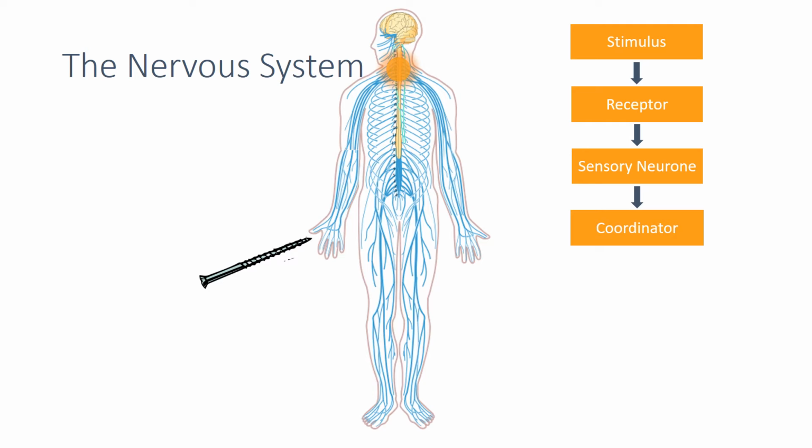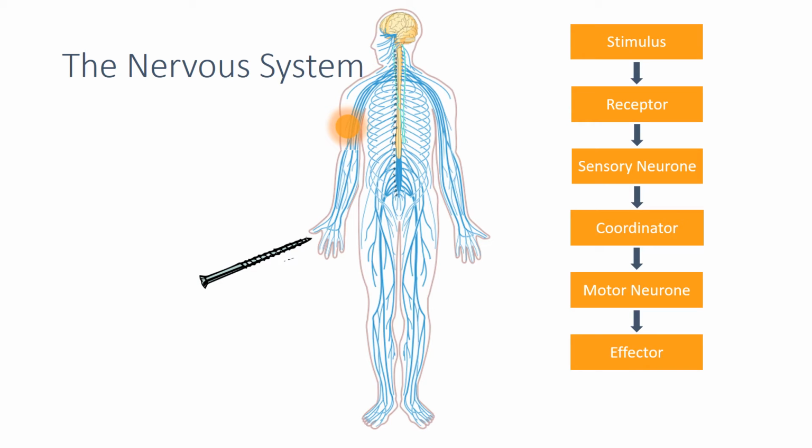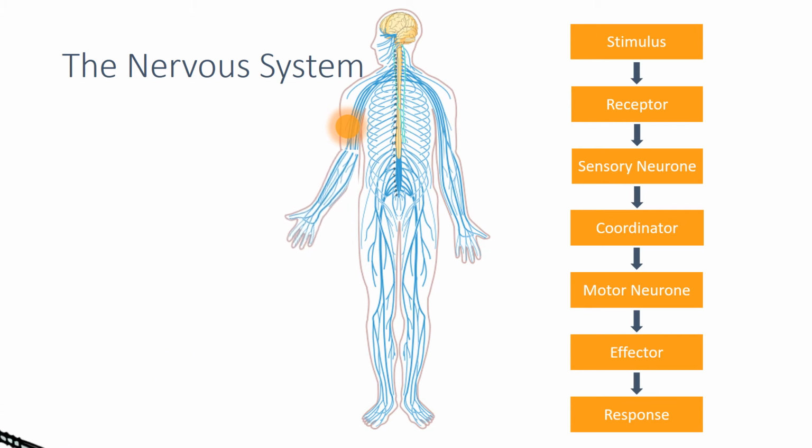Once the response has been coordinated, a message is sent via the motor neurons to the parts of the nervous system that will undertake the response, the effectors. In this case, it's the muscle cells, causing the arm to move away from the nail.